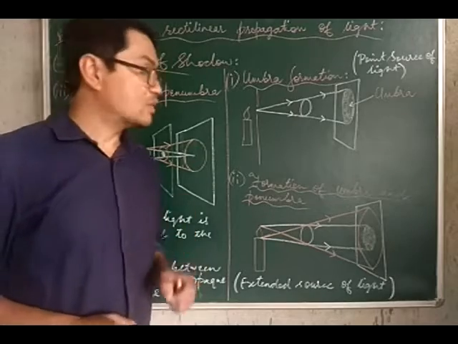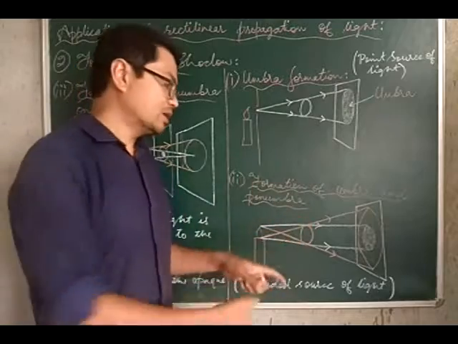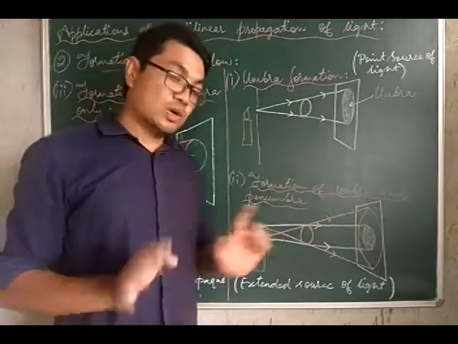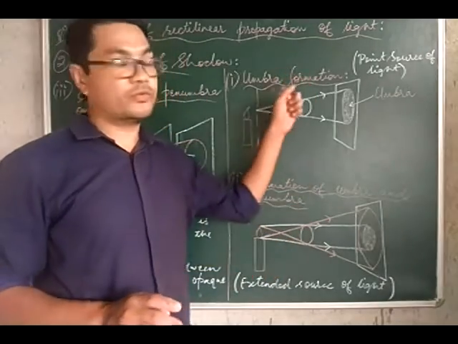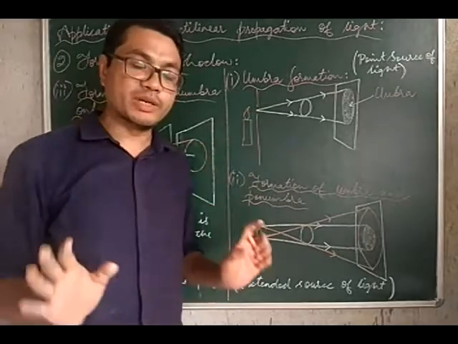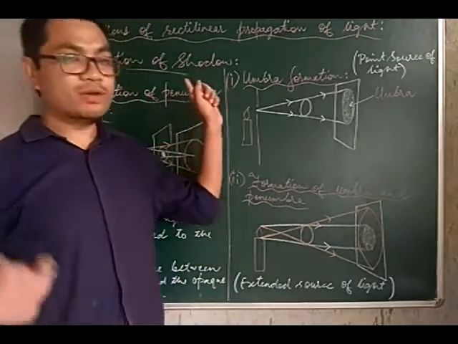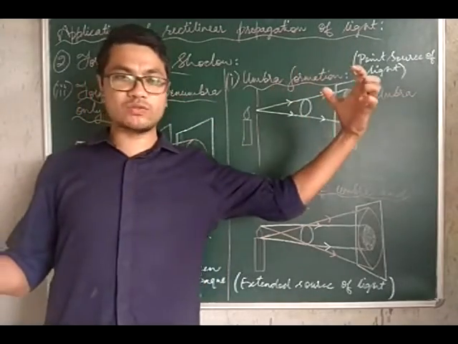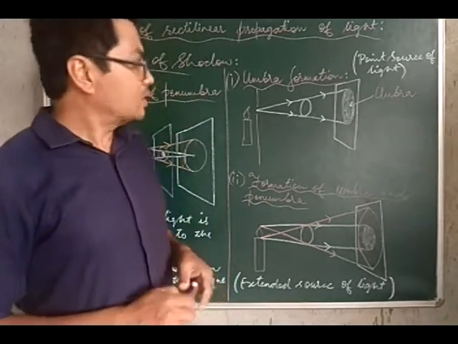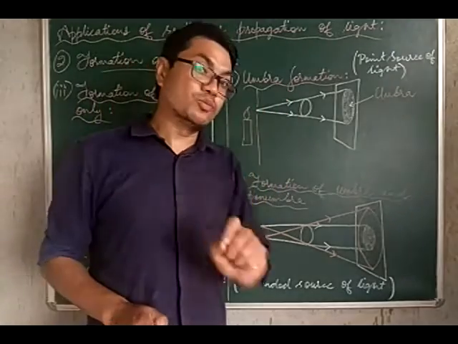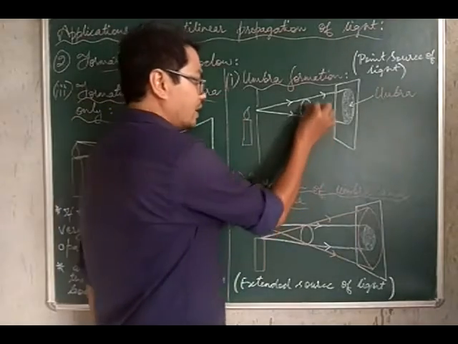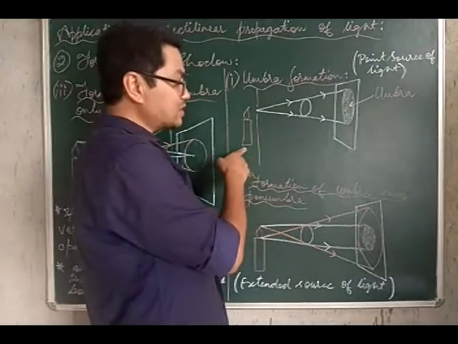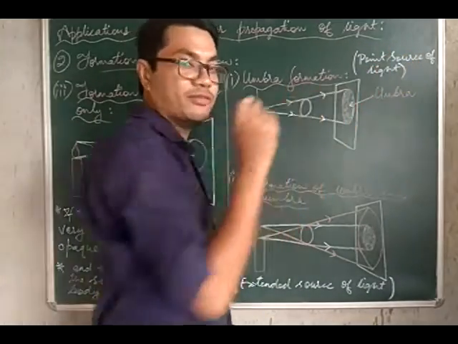Let us now discuss the formation of umbra, or umbra and penumbra together. So these are all shadows, remember. The different regions of the shadow are called umbra and penumbra. Now when is a shadow formed? Whenever an opaque body is placed in between the screen and the source of light, a shadow is formed. Let us talk about the formation of umbra alone. You have an opaque body placed between the screen and the source of light, but your source of light is a point source of light.